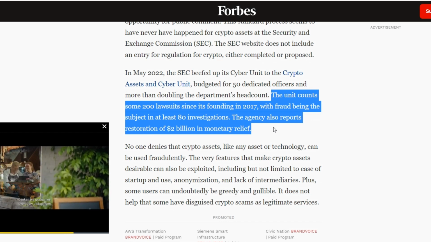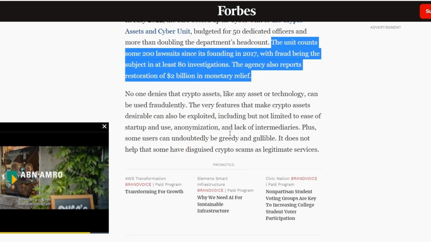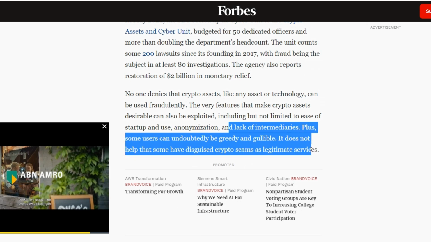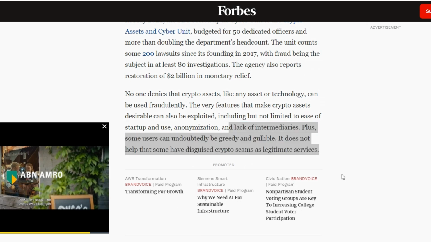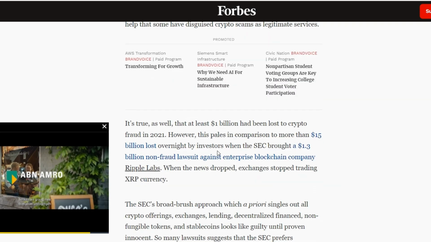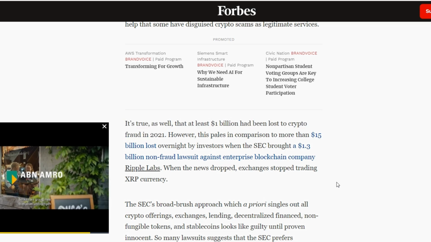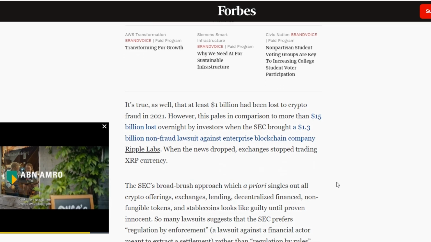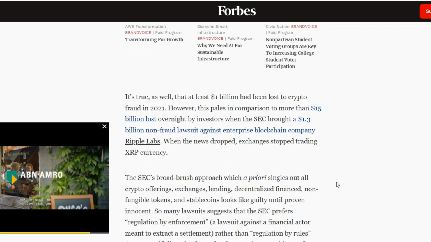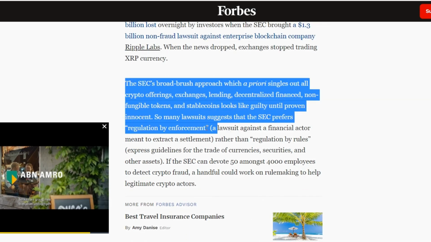She noted that a recent review article by the SEC chairman titled "The SEC Treats Cryptography the Same as the Rest of the Capital Markets" is unfounded, given the number of cases brought against crypto companies. So many lawsuits indicate that the SEC prefers regulation by coercion, a lawsuit against a financial entity aimed at obtaining a settlement, rather than regulation by the rules, she said. She further writes, the division has about 200 crypto lawsuits since its founding in 2017, with fraud being the subject of at least 80 investigations. The agency also reports on the restoration of monetary assistance in the amount of $2 billion.